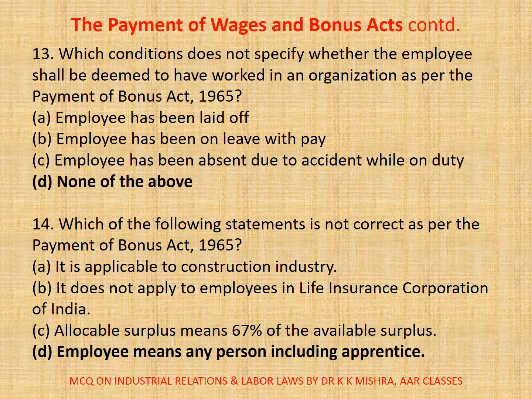Question number 14. Which of the following statements is not correct as per the Payment of Bonus Act 1965? A. It is applicable to construction industry. B. It does not apply to employees in Life Insurance Corporation of India. C. Allocable surplus means 67% of the available surplus. D. Employee means any person including apprentice. Correct option is D. Employee means any person including apprentice.